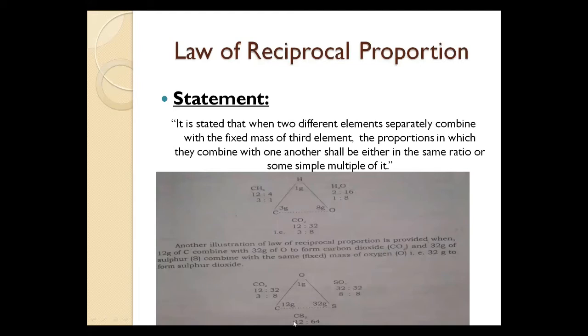These three are reacting together under different conditions. Carbon and oxygen react together to form carbon dioxide. Oxygen is fixed, it has 1 gram, carbon has 12 grams. The molecular mass of carbon dioxide: carbon is 12, and oxygen atomic mass is 16, but 2 atoms are there, so that's why 32. And when we simplify, we get the 3 is to 8 ratio.